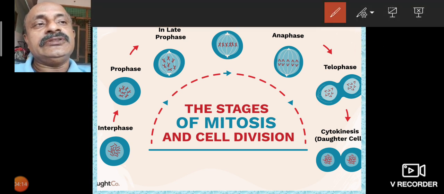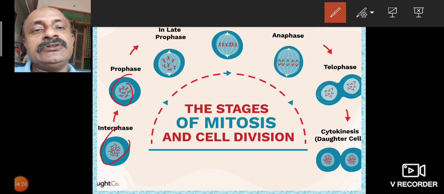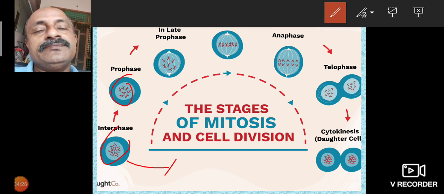Interphase is also divided into types. First is the DNA replication process, and interphase has three substages.